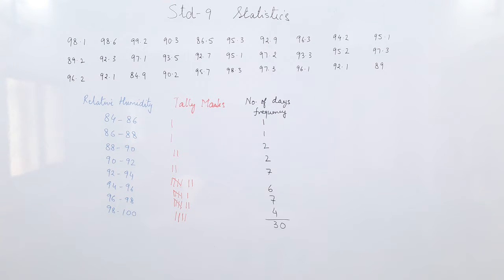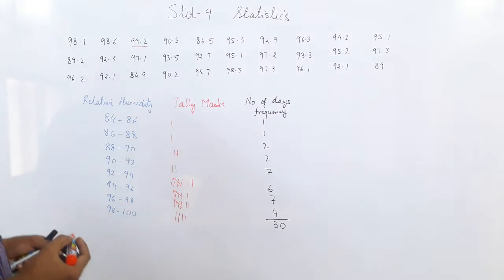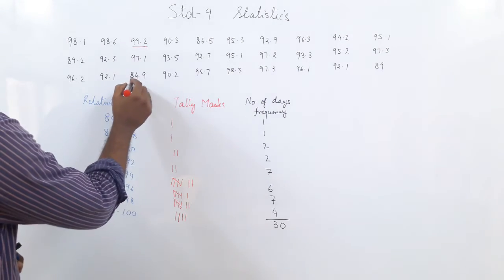So after checking the frequency table, the question asked which month or season do you think the data is about. Now you can see the humidity in the air is very, very high. So obviously this is the rainy season, because it is relative humidity in percentage. 100% means maximum humidity. You can see the humidity has almost reached 99.2. So 99.2 is the highest humidity. So obviously this is the rainy season, and the lowest is how much?